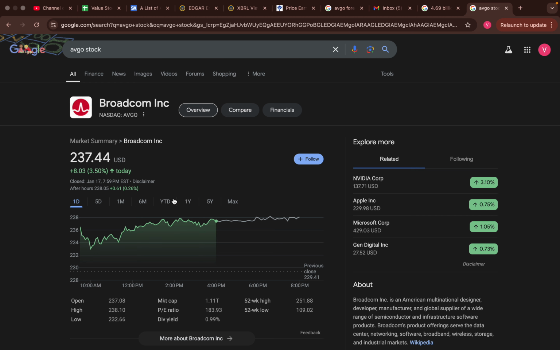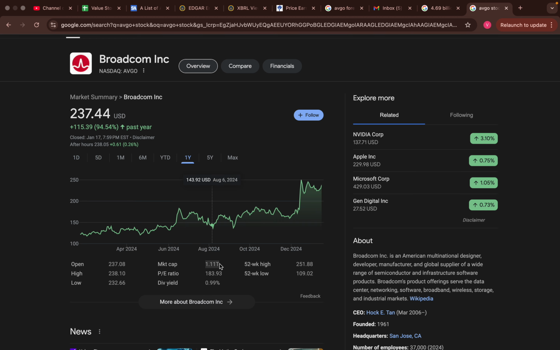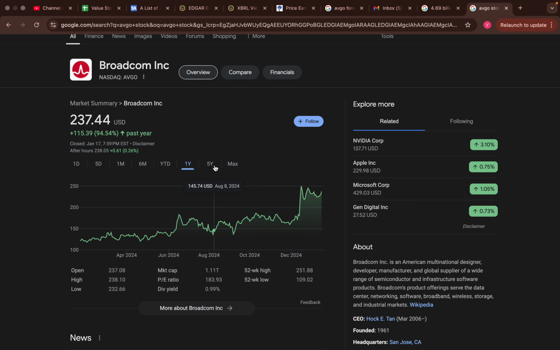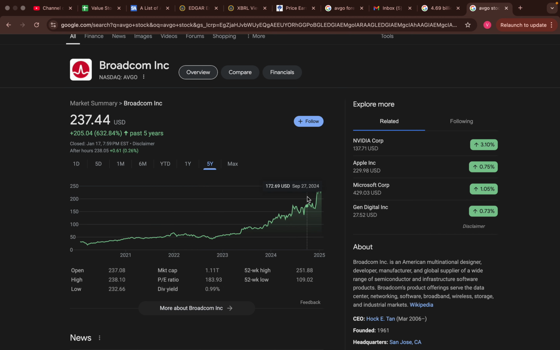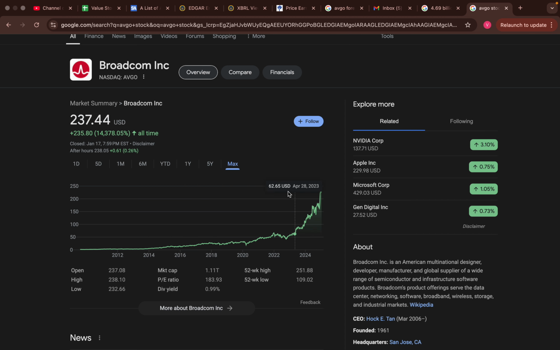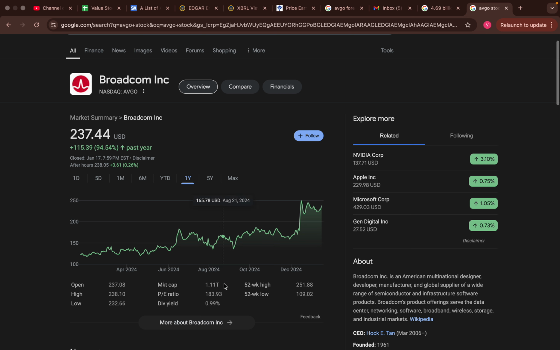So as it stands, I think it's slightly overvalued at $1 trillion, and it's certainly overvalued at 184 PE ratio. It is neat that they pay out a dividend, but this is a very, very high PE ratio. And I know that I did see something on maybe Quiver Quant that some politicians like Nancy Pelosi did buy the stock, which might have caused other people to buy the stock, which increased its value.